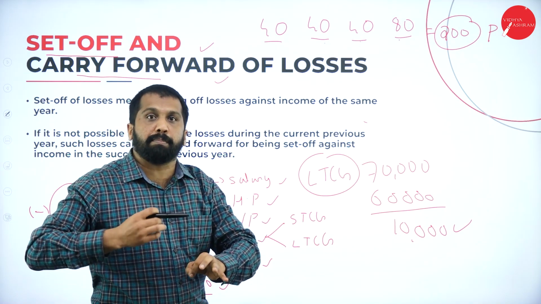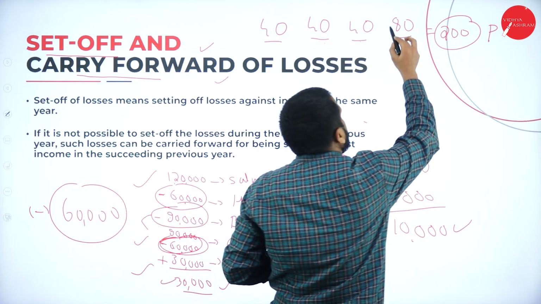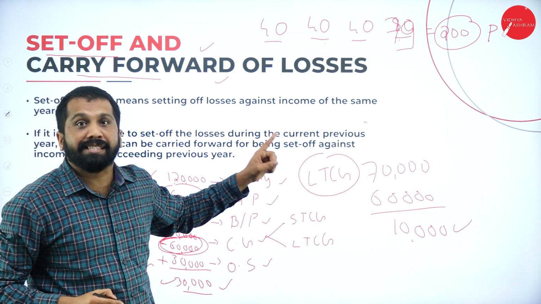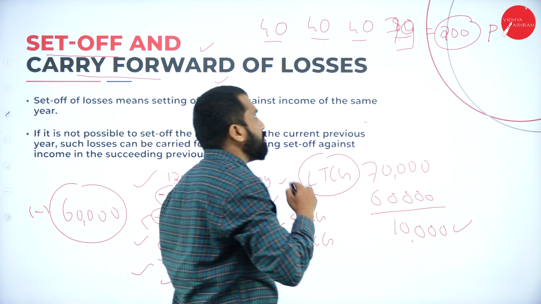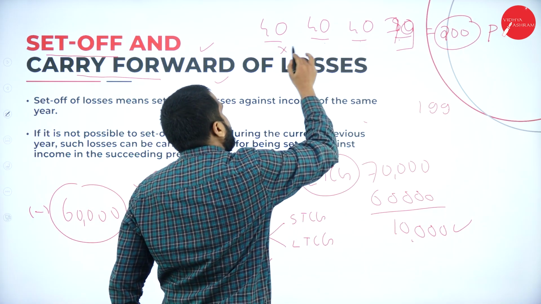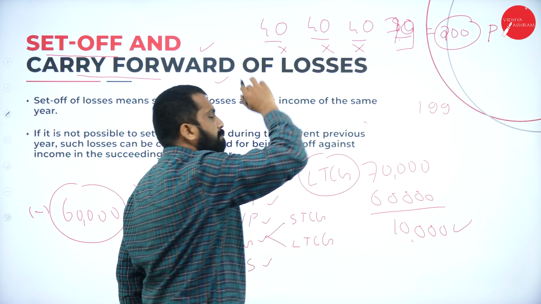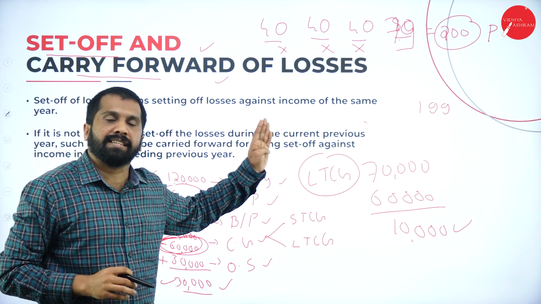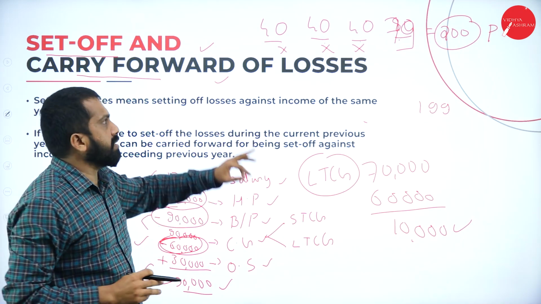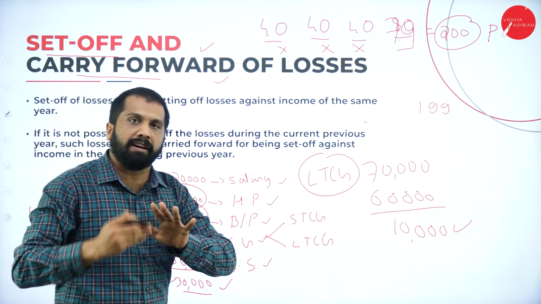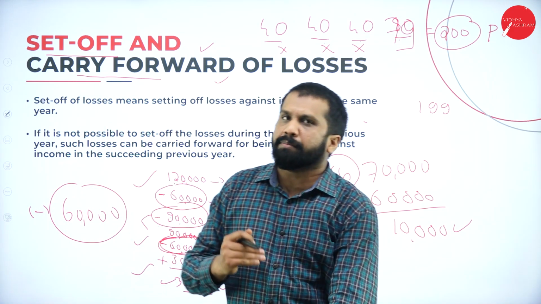In case, in your bad luck, you got 79. How much you got? 79. What is your marks now? 199. Fail, fail, fail. Hope you are clear. This is all about your CA professional or CS executive course. Why? Because aggregation must be 50. That is called set off. Clear? Yes. Now we'll go one by one.